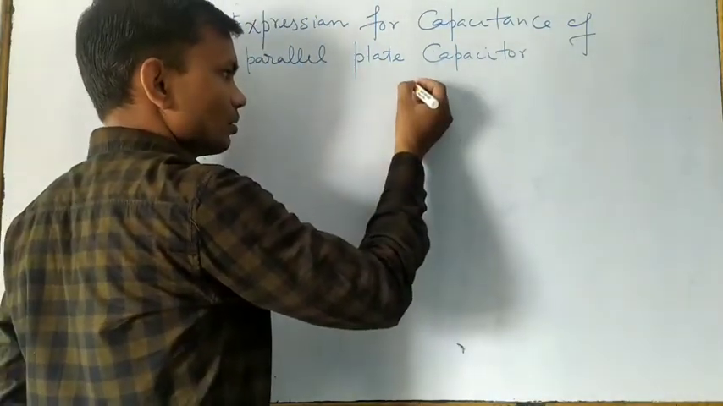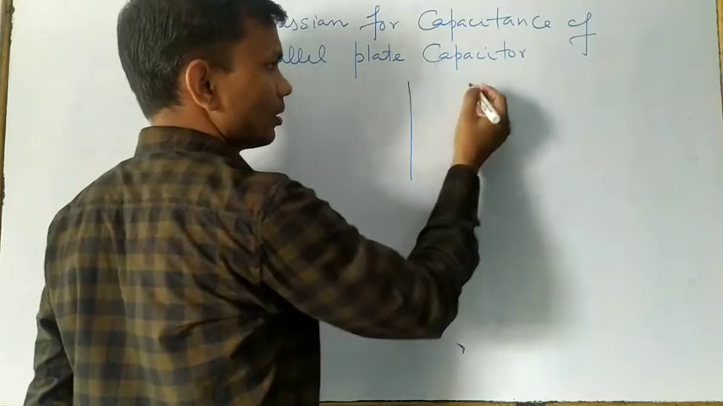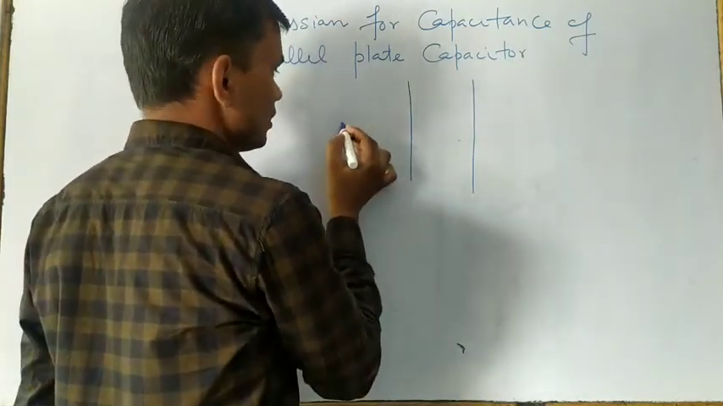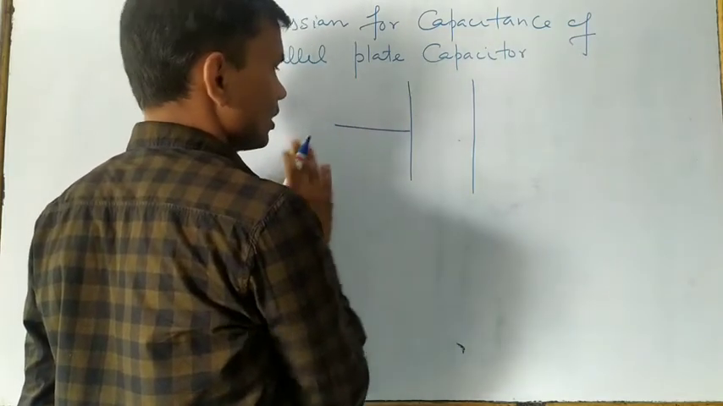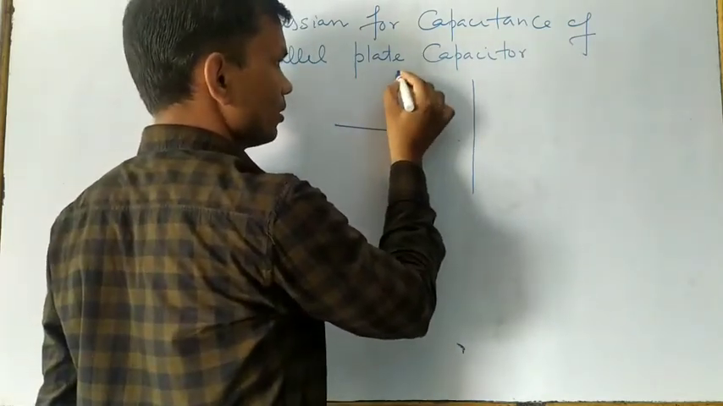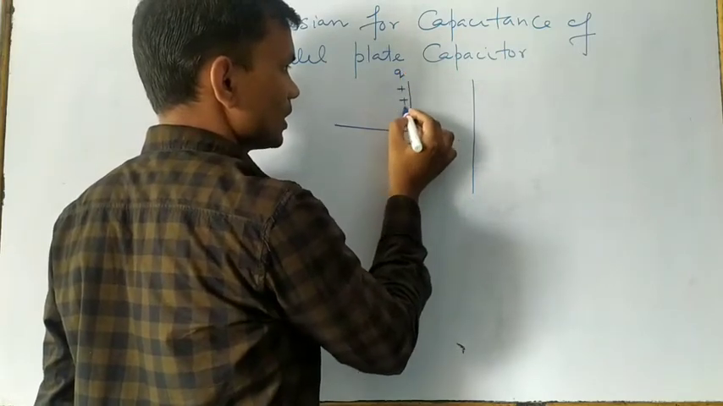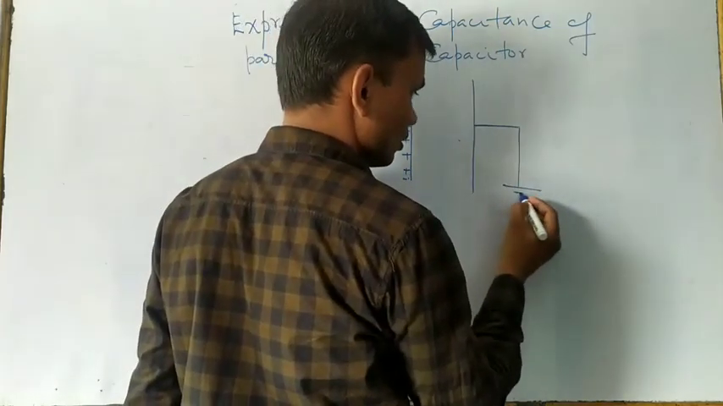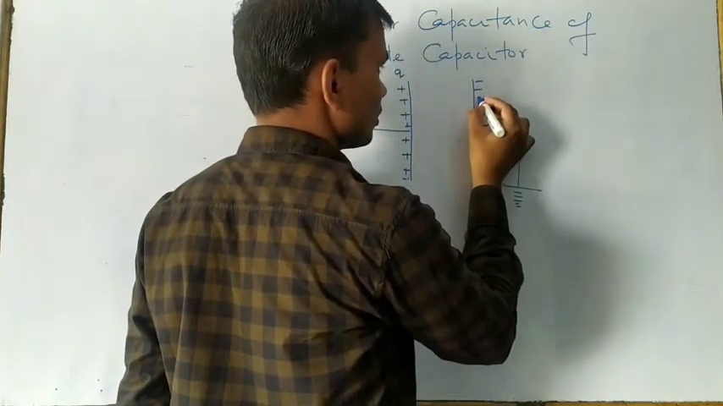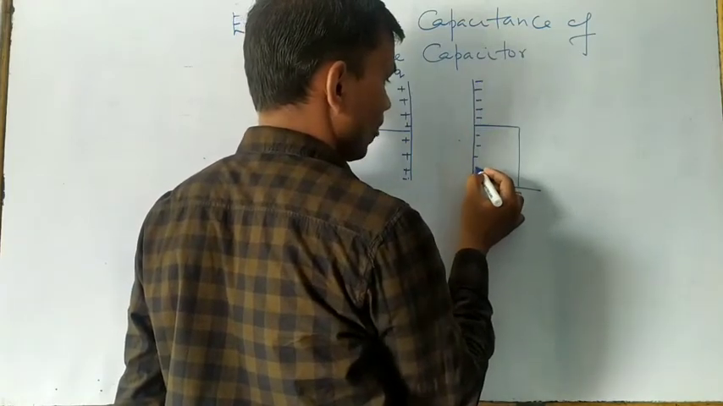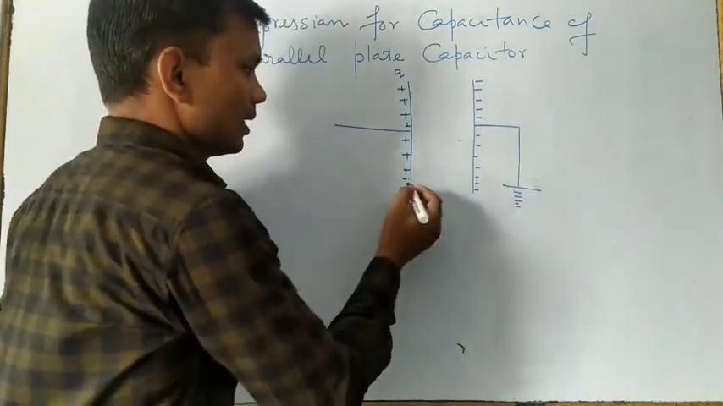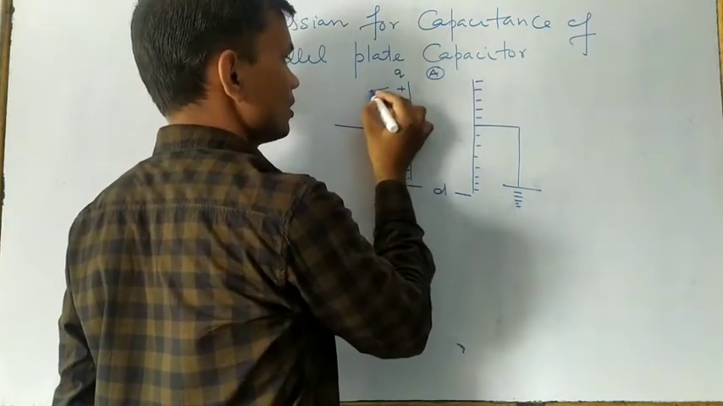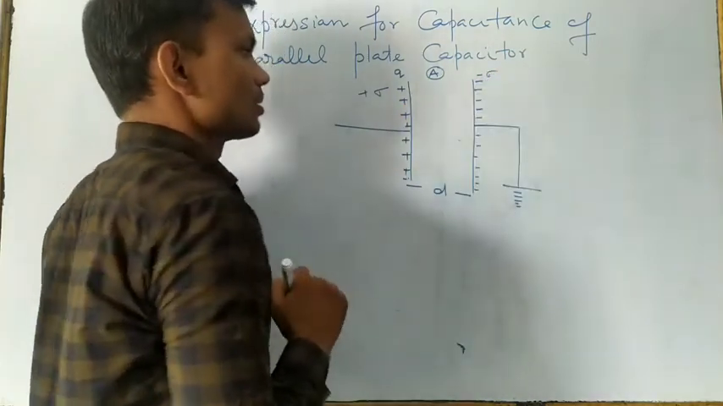Suppose these two plates are there. This is one plate, and here is another plate. This one has positive potential, connected to a source, and this one is connected to earth, so it has lower potential. Their separation is D, the area of each plate is A, and the surface charge density is plus sigma and minus sigma.